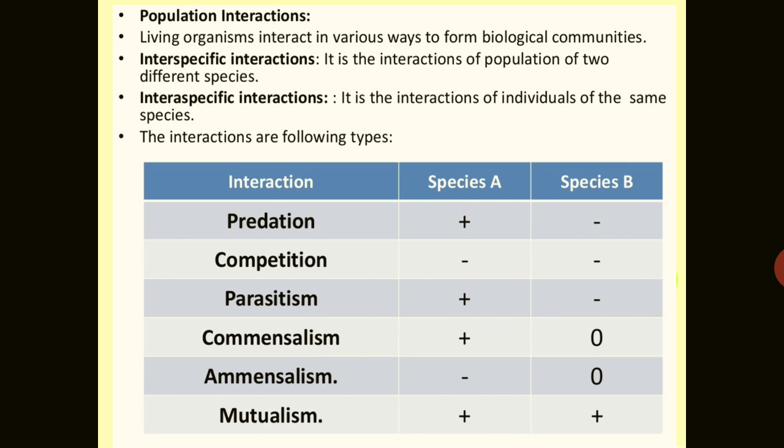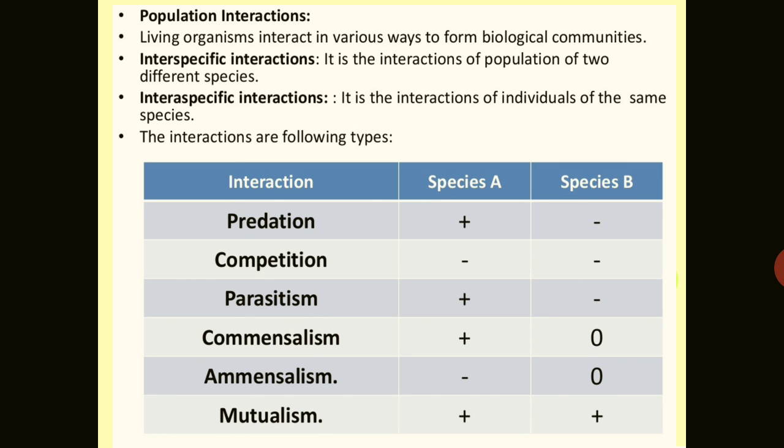This community of interactions, where populations of two or sometimes more than two different species interact, is called interspecific interaction. Such interspecific interactions are mainly of three types: beneficial or positive interaction, sometimes detrimental, meaning negative interaction, and sometimes neutral, where neither is harmed nor benefited, for one of the species or sometimes for both.